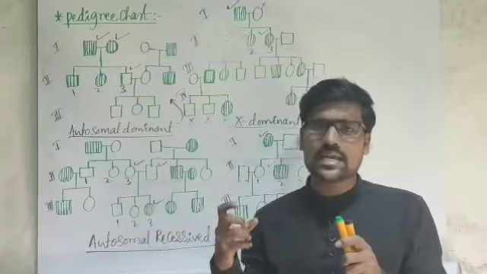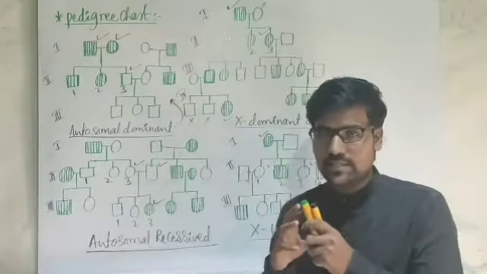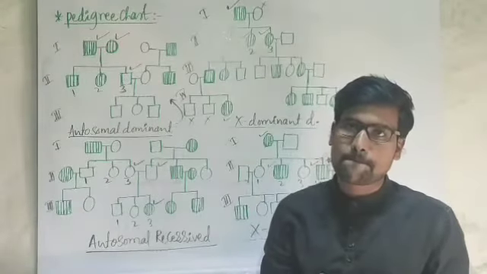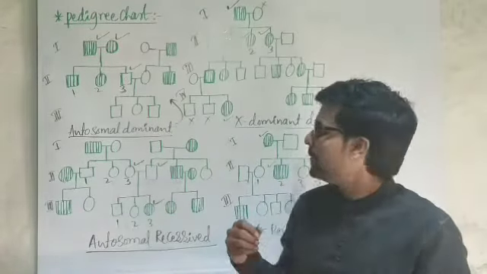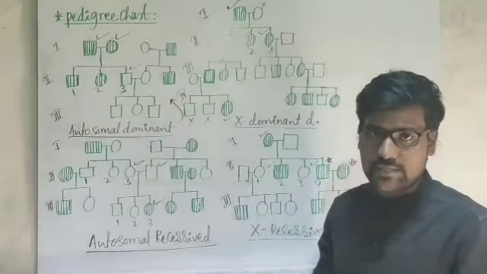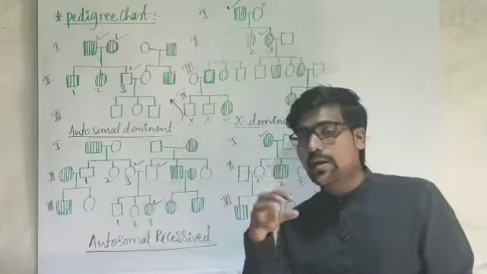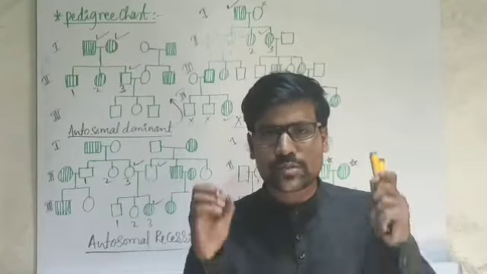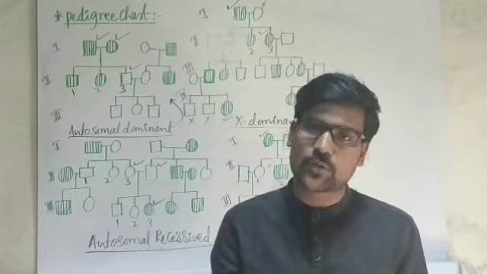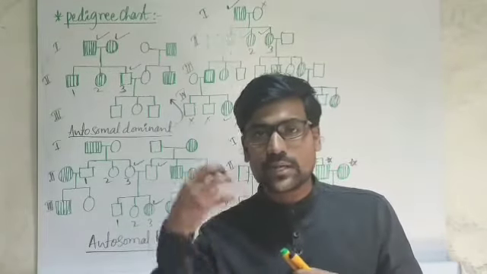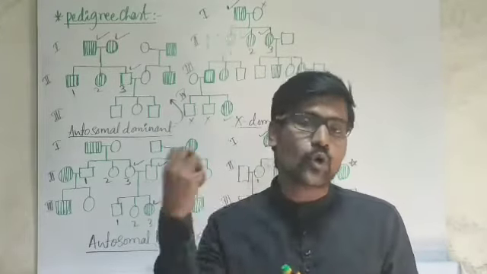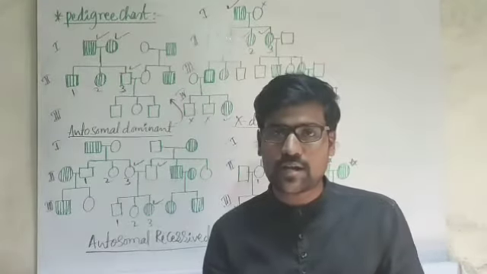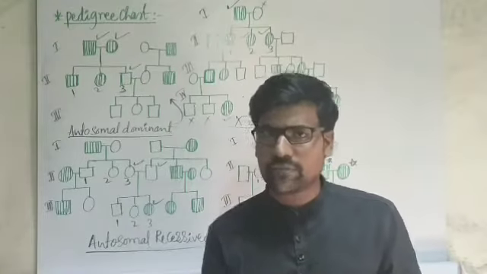For these charts, I am just using the major clues, and sometimes you can use other clues also. But keep in mind that the tricks I have given are most important. Those are the peculiar tricks for that particular chart only. So keep those points in your mind, start analyzing the given pedigree chart and find out what kind of disorder it is.